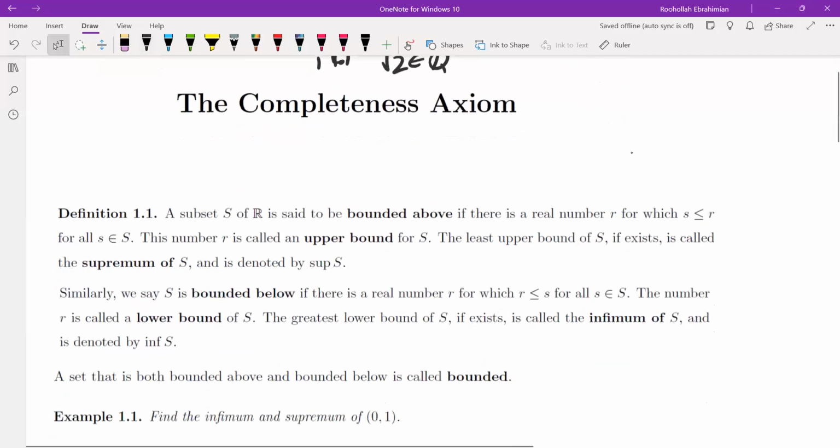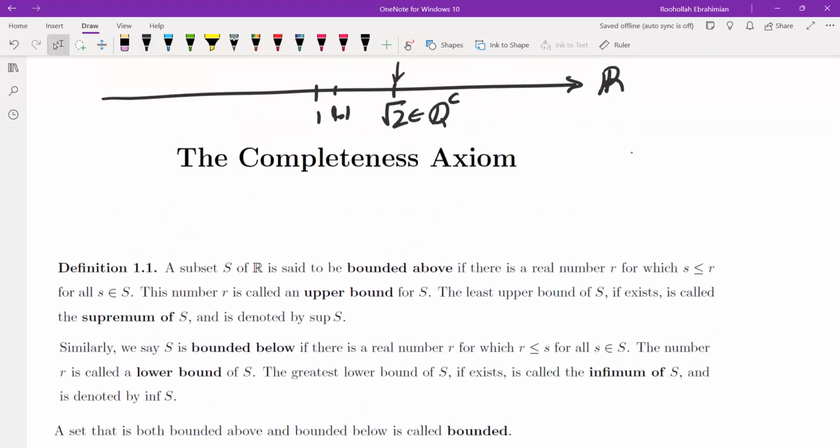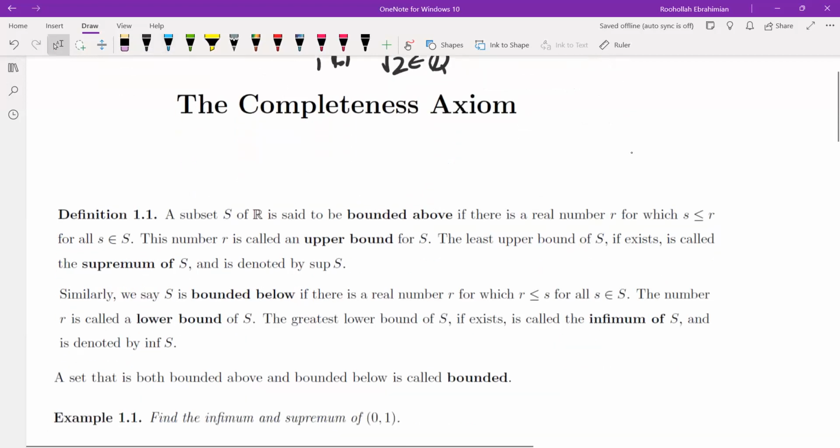Now, the way we can say that is that if you have a set of real numbers that is bounded above, which means it doesn't go to infinity, there is a number that is the smallest number that is above the set. In other words, it brings us to these definitions. The first definition is of a bounded set.